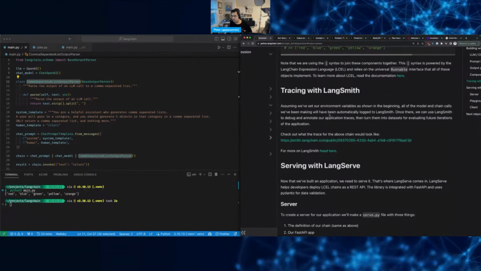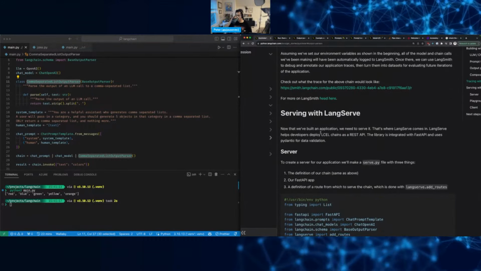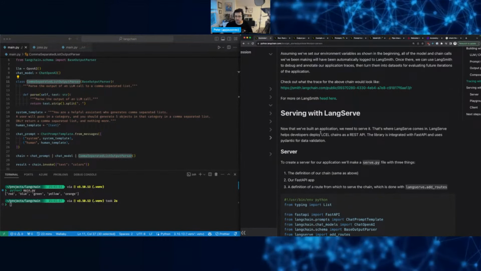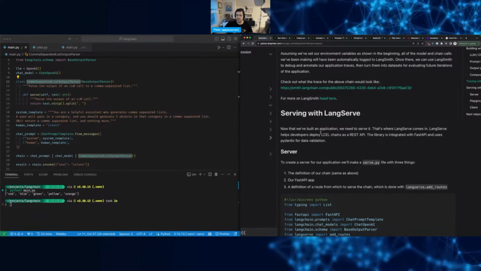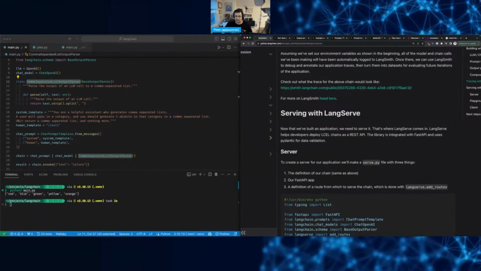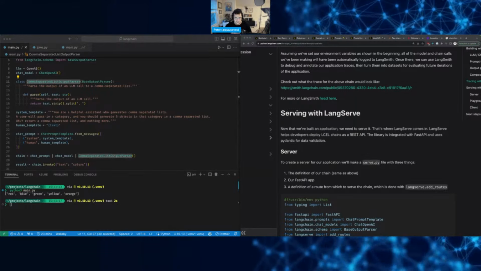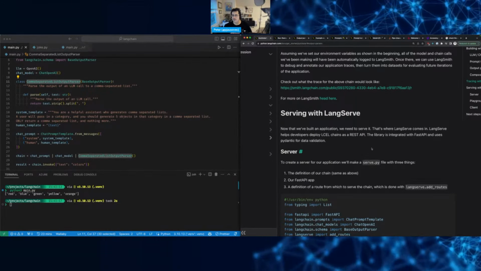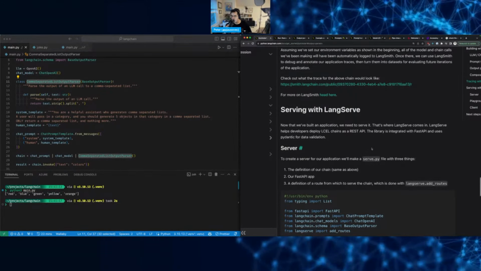So let's go to the next section. We built the app. Now we need to serve it. So that's where LangServe comes in. LangServe deploys these chains as a REST API. Okay, so integrated FastAPI. Okay.